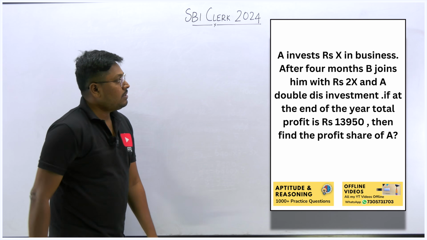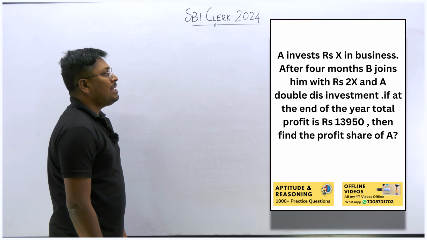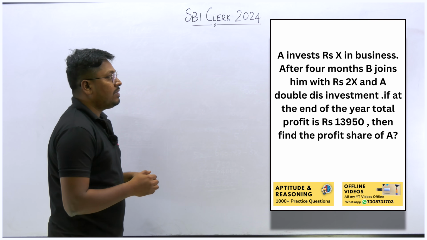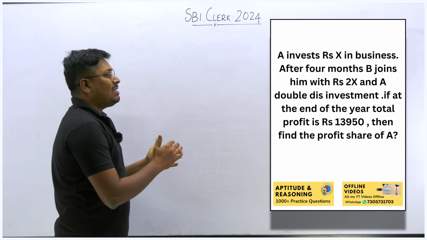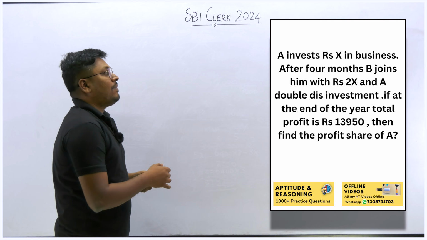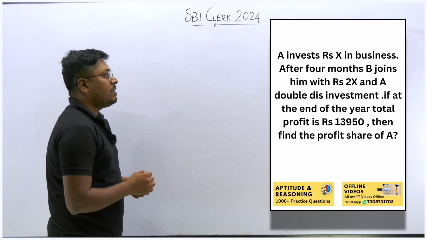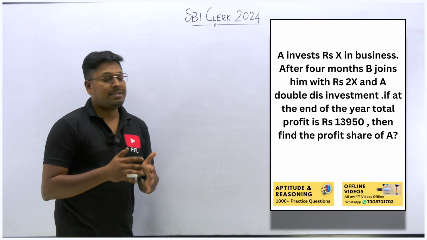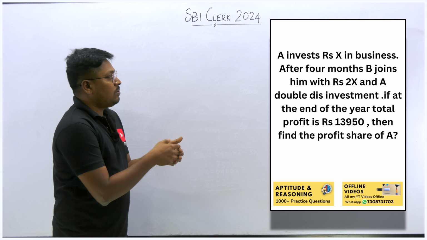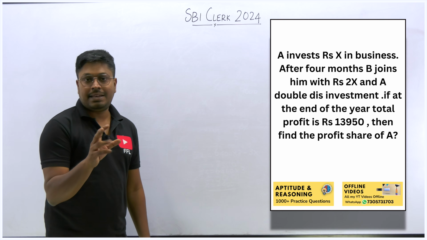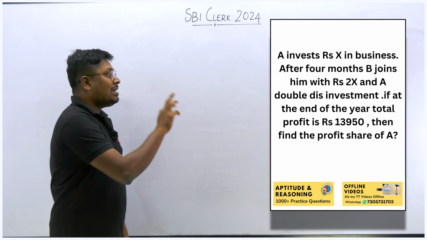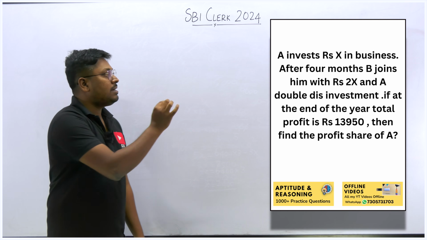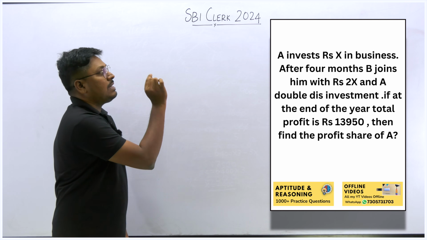So next question. A invested rupees X in a business. After 4 months, B joined them with 2X and A doubled his investment. So if at the end of the year the total profit is rupees 13,950, then find the share of the person A. So friends, our target is to find the share of the person A. There are two persons in a business. First is A, and at some point the person B has joined. Just see here, A invested X in a business.